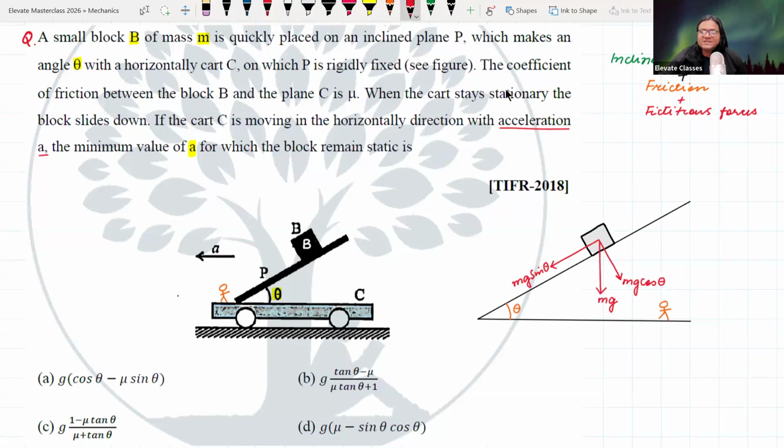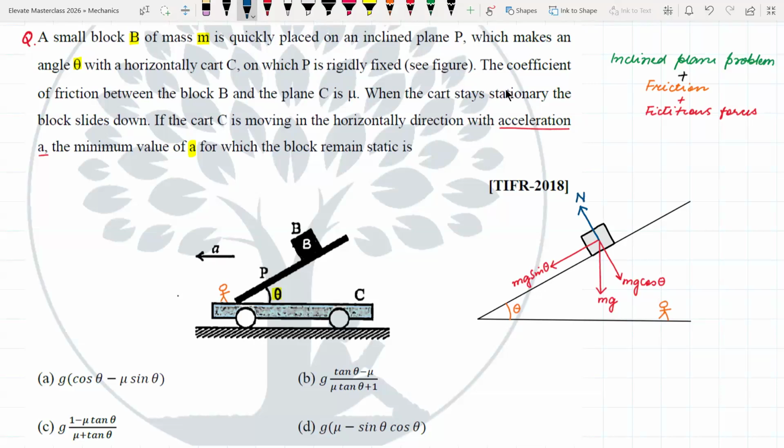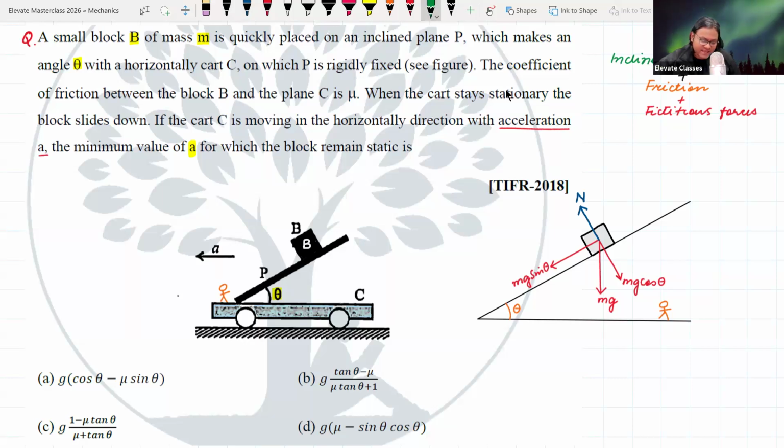Now, what is the next force? Friction. Normal reaction. पहले तो normal reaction लिख लेते हैं. Yes, normal reaction always acts in a direction perpendicular to the surface. Therefore, normal reaction is in this manner. And of course, they are saying that there is friction between block B and C. So friction will always oppose motion.